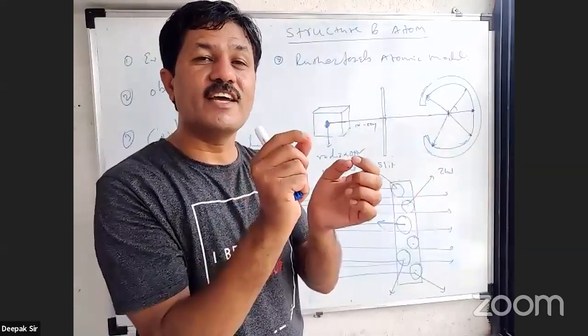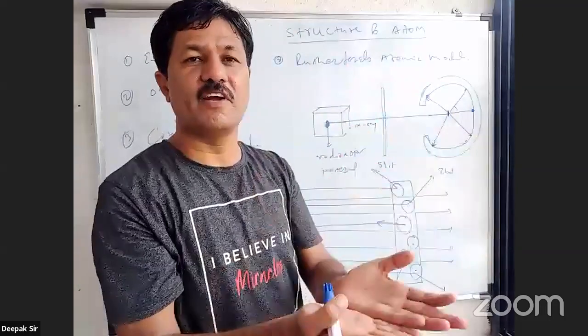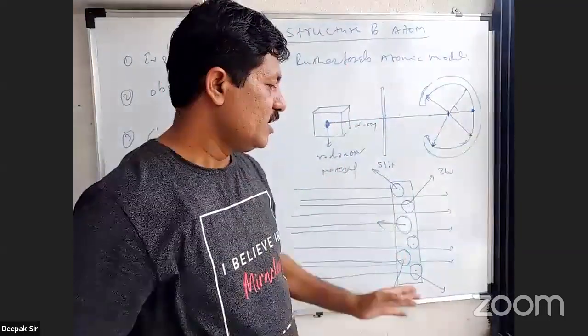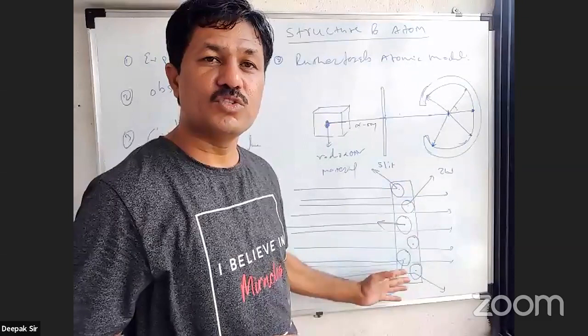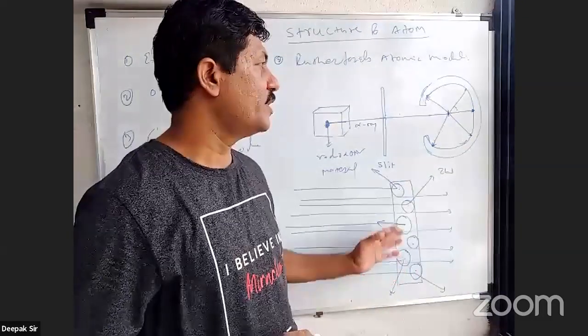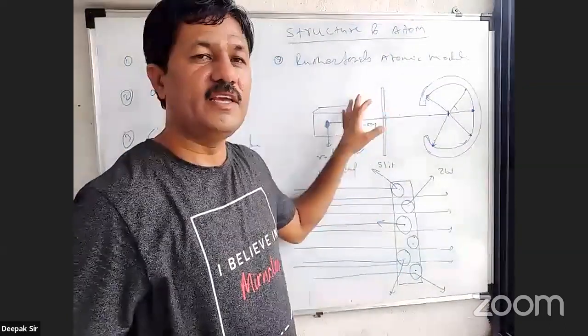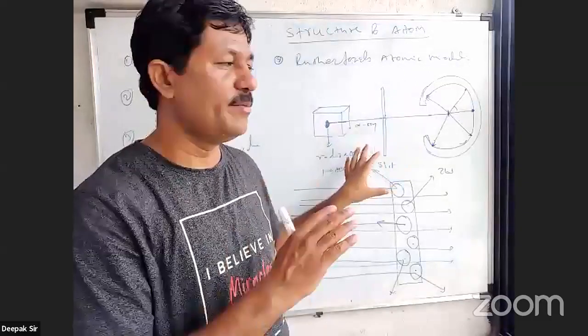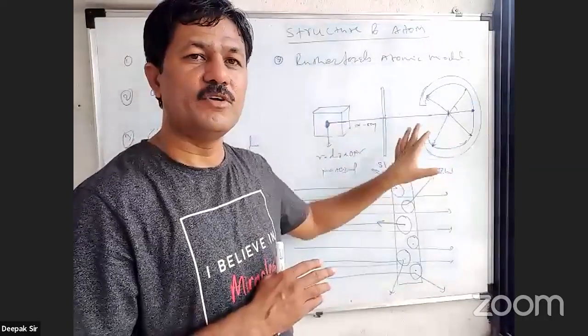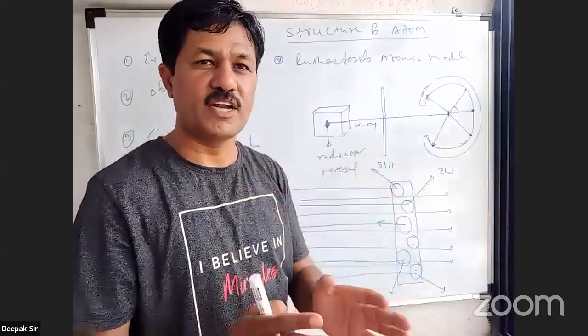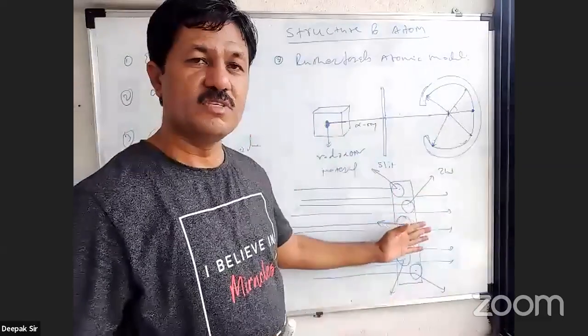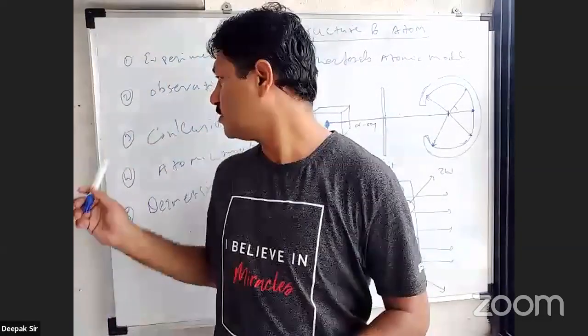That is the nucleus of an atom only, and the rest is the sphere of the atom. So these are the conclusions he has made. So we can get number 1, that is, you can see he performed the experiment. Number 2, he made some observations, and number 3, he made some conclusions based on that. So these are the observations, and based on the observations he made some conclusions.